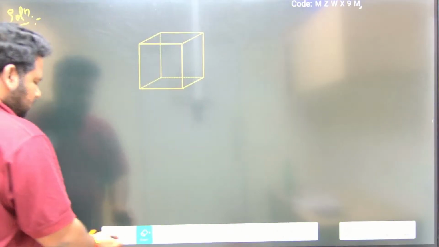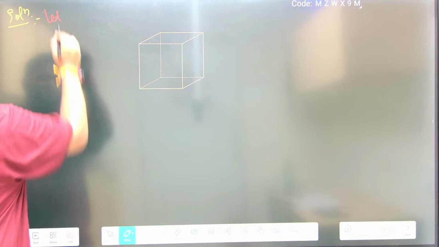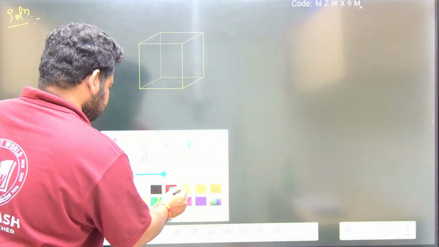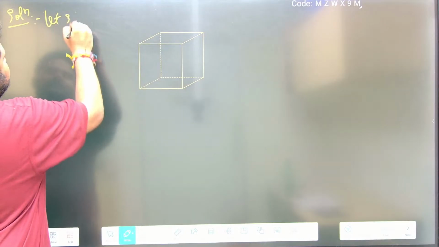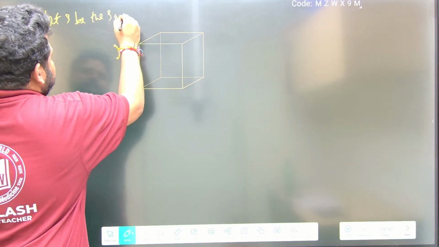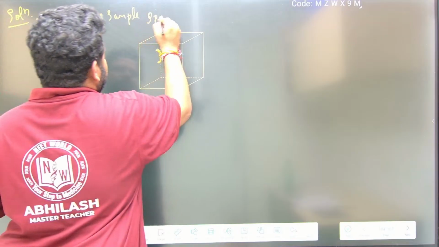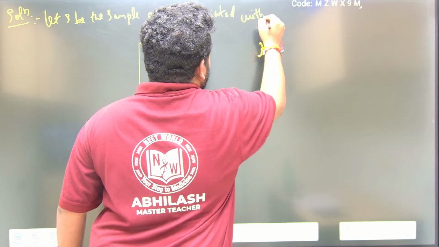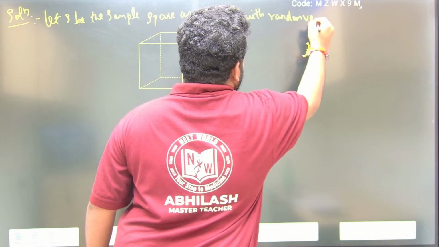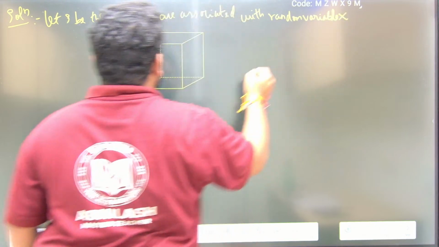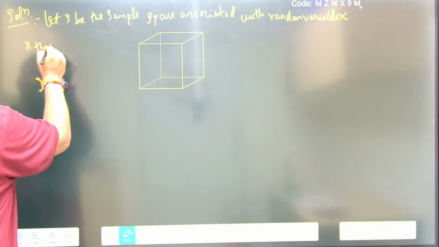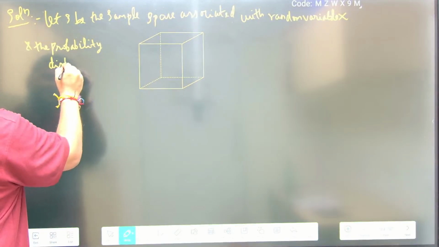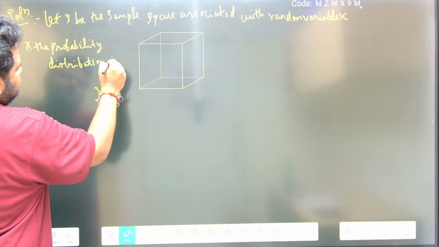Now see here. Let the die be here. Let S be the sample space associated with the random variable x, and the probability distribution is given by the table.